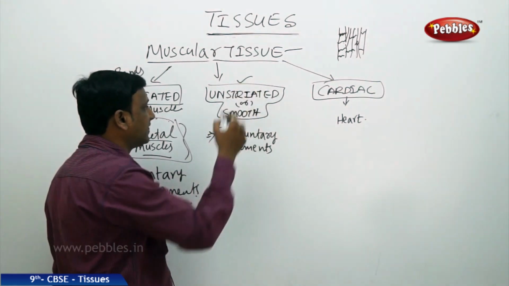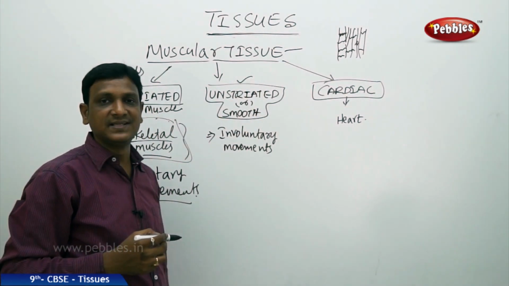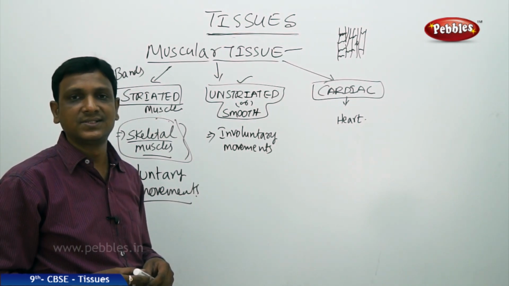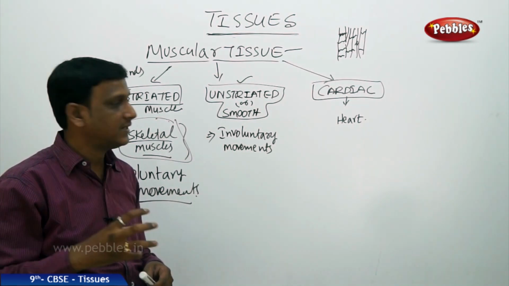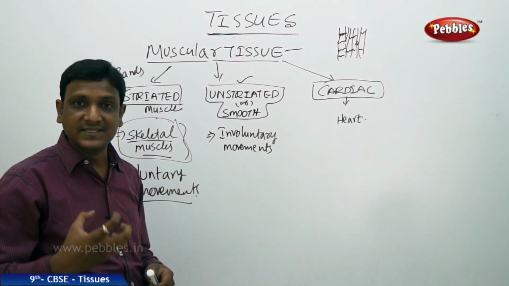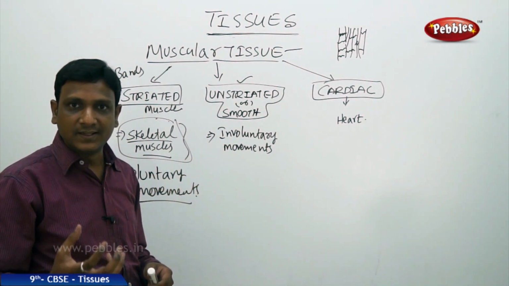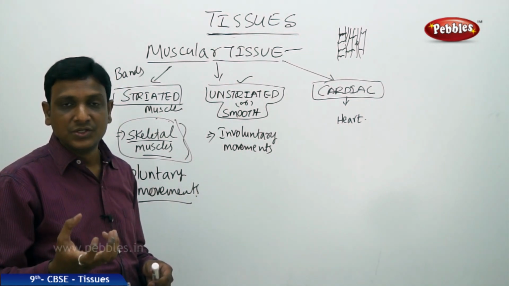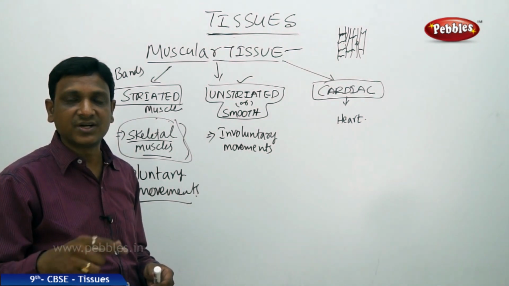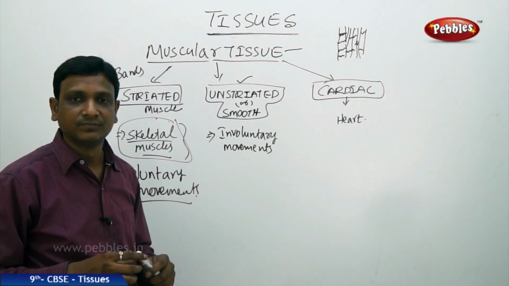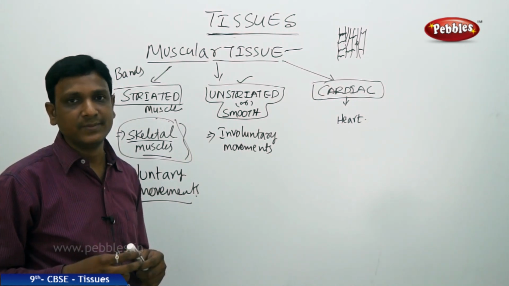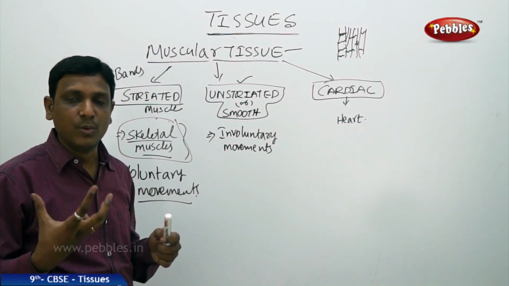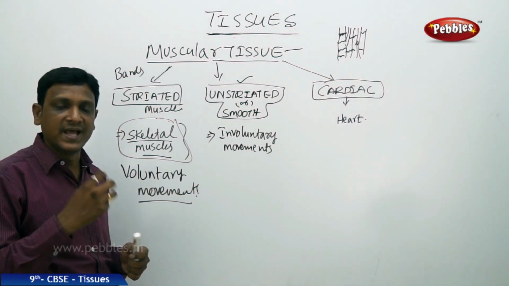The next one is unstriated or smooth muscle. The smooth muscle is found in inner parts of our body like lungs and eyelids, the iris which moves and adjusts, and your digestive system. You know that in the process of digestion your stomach moves, churning the food. You are not giving any instruction to your digestive system to shake or move. They are involuntary movements, means which are not under your will. Without your control, there will be different kinds of movements going on in your body. That is to carry out different processes.